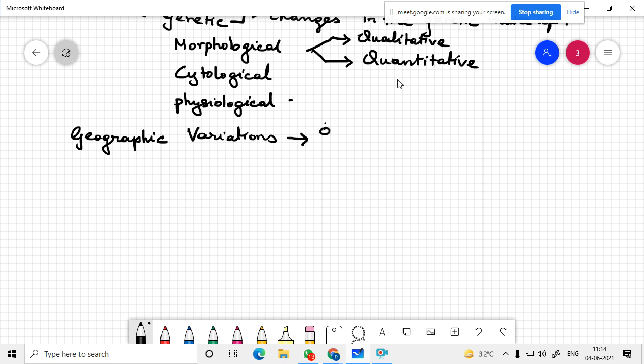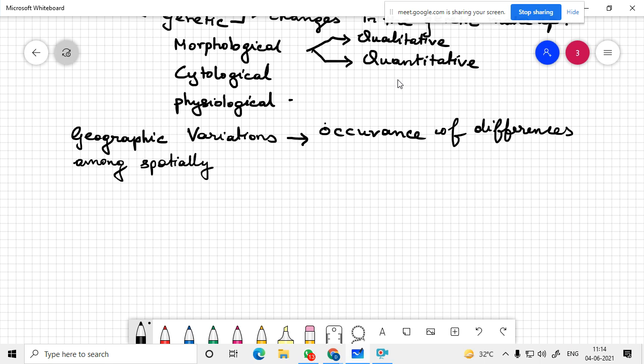They are occurrence of differences among spatially segregated populations of a species.